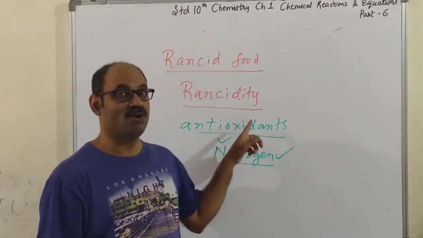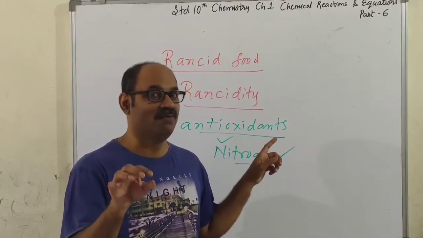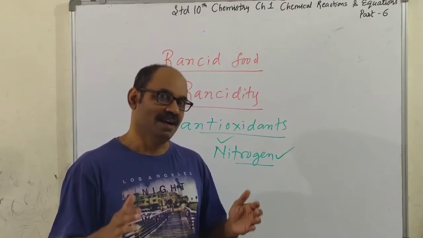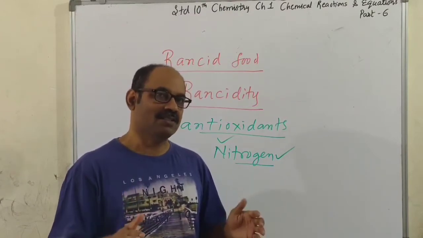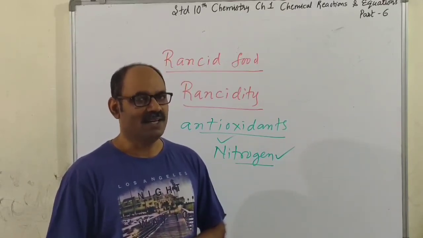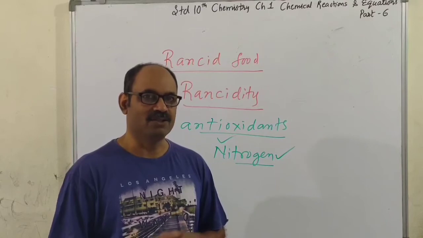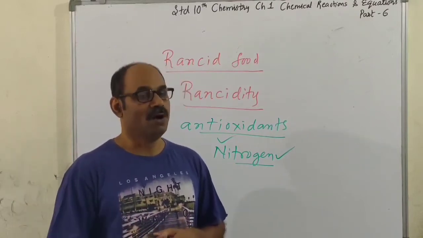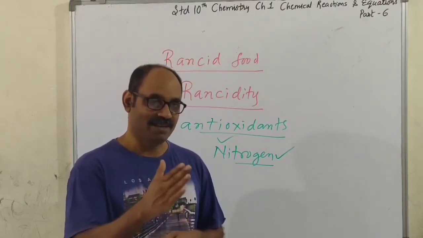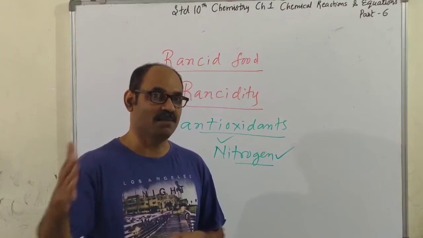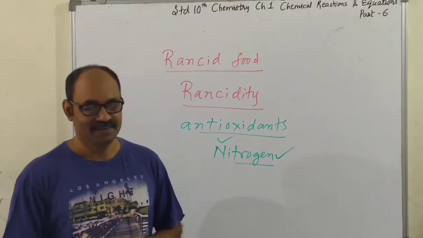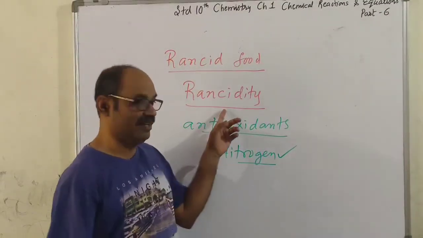Now in the presence of nitrogen, the oxygen cannot combine with the food. So the oxidation of food doesn't take place. So the food in the packet remains unoxidized for a long time, and it doesn't get spoiled easily. Everything has its expiry date, so it gets spoiled, but after a long period of time. On each packet, you see its expiry date. They might write best before 6 months, best before 3 months. So that is the expiry date. Alright, so we have seen about rancid food and rancidity.